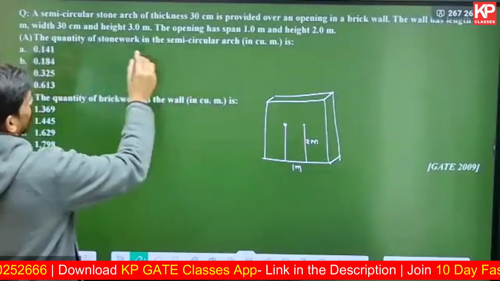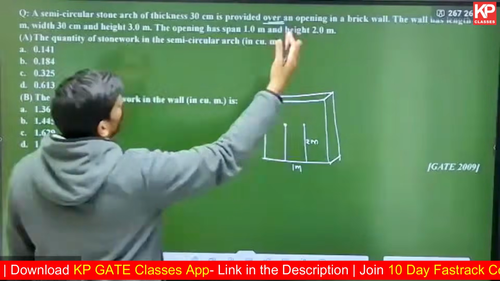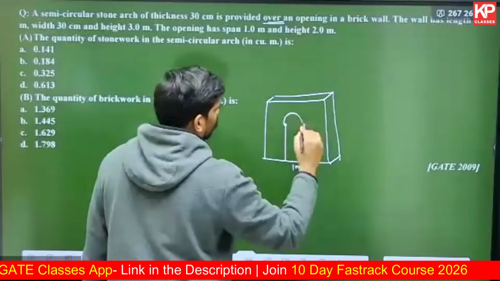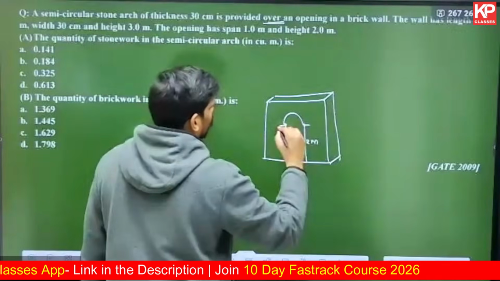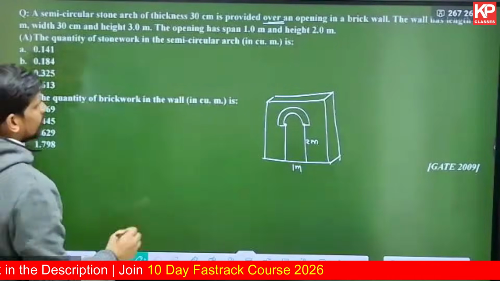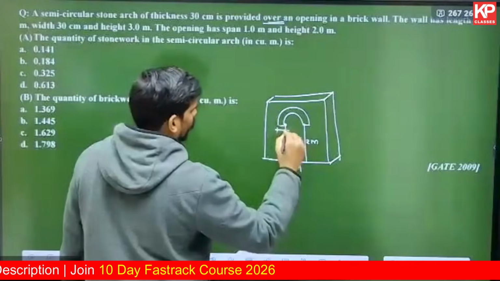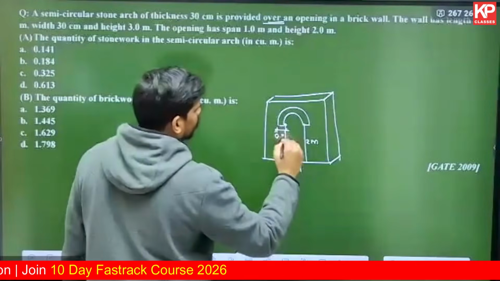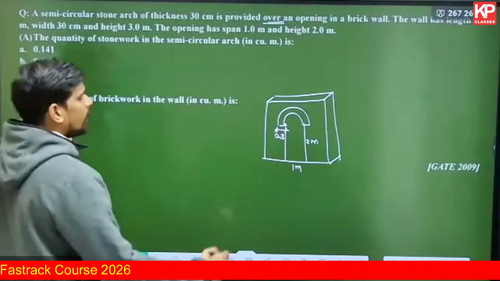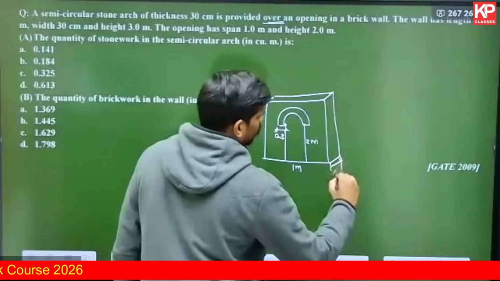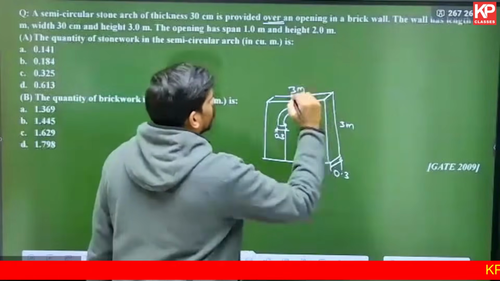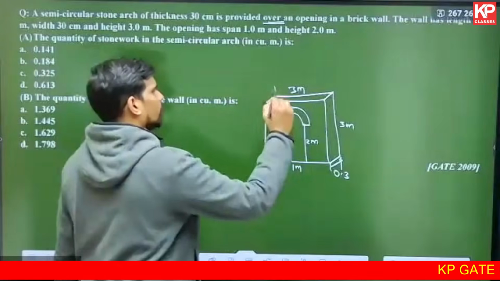Over this opening, they have clearly said there is a semicircular arch, and this arch thickness is given as 30 centimeters. I'm writing it as 0.3 in meters. 30 centimeter, that will be 0.3, and the depth of the wall also is given as 0.3. This height is given as 3 meters. This dimension also is given as 3 meters.